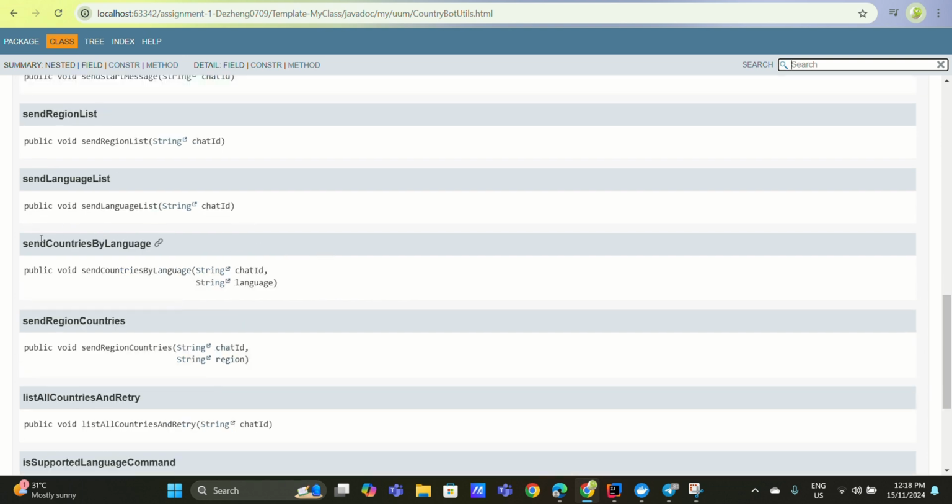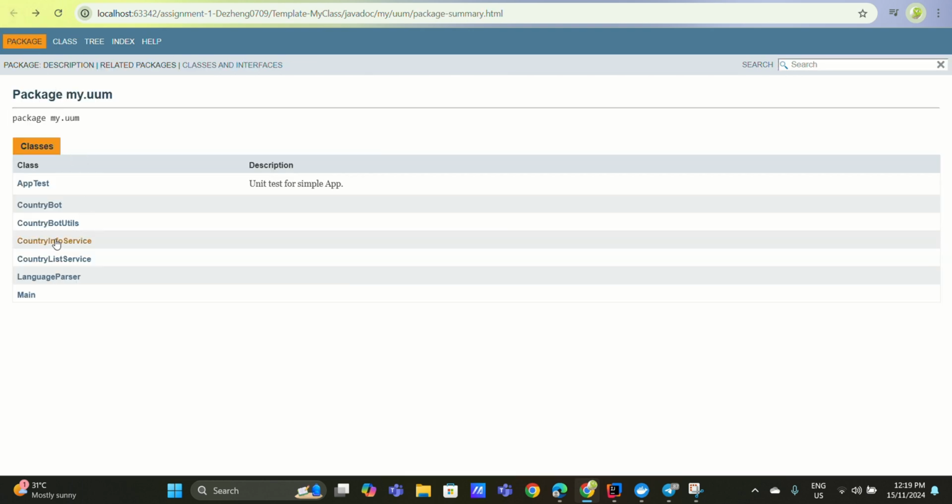The next method is send countries by language. After the user chooses the language, the bot will send all the countries that speak that language to the user. The next is the send region countries method. After the user chooses the region, the bot will send all the countries under that region. And the last one is list all countries and retry. This is when the user inputs an invalid country name. The bot will list all the countries and ask the user to input again.